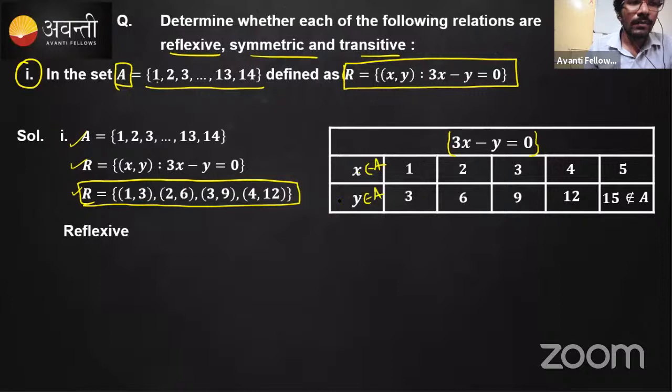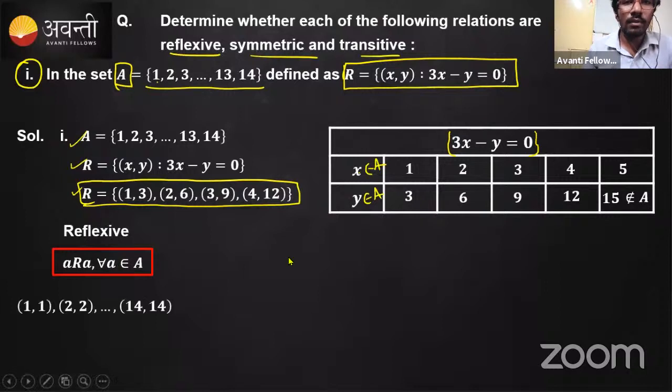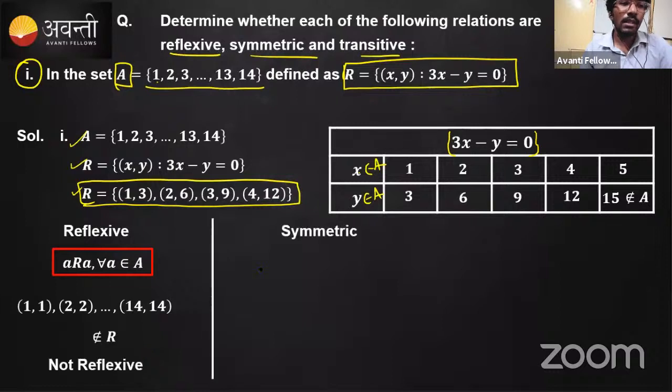Later, just by remembering the definition of reflexive, that A comma A must belong, it means 1 comma 1, 2 comma 2, up to 14 comma 14. All these should be present, but they are not present here. Hence, it is not reflexive. That's correct. What about symmetric? If you recall the symmetric definition, if A and B are related, this implies B and A should also be related.